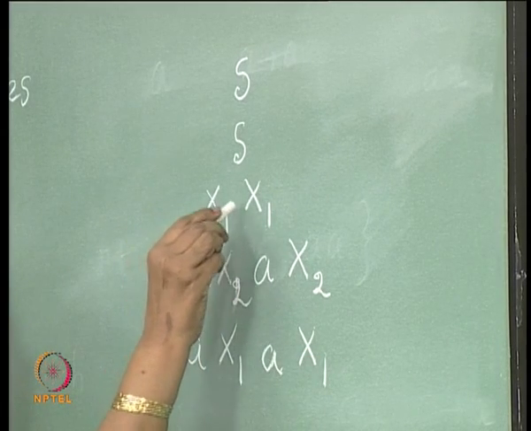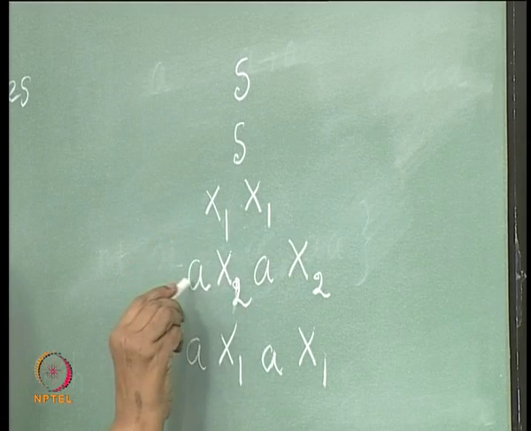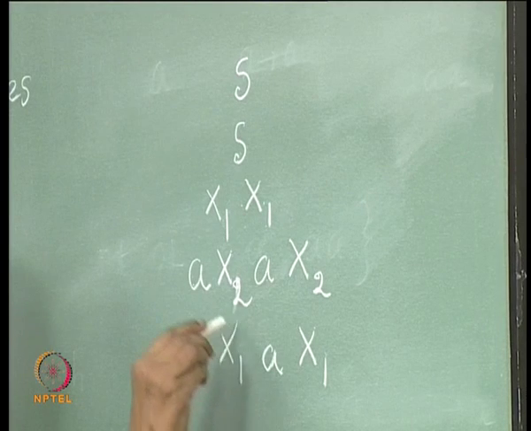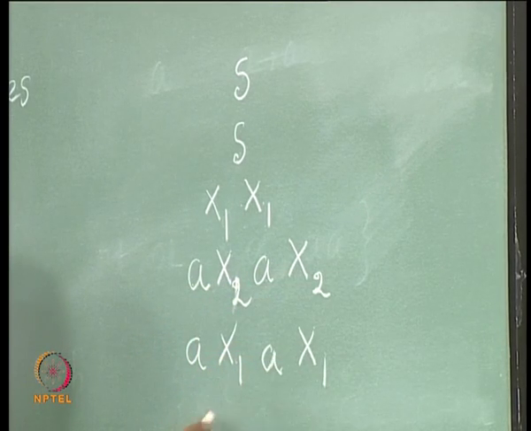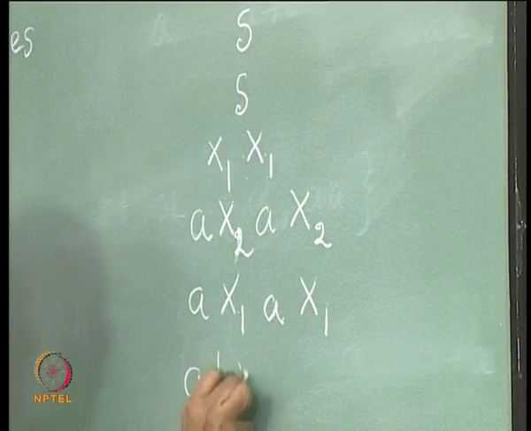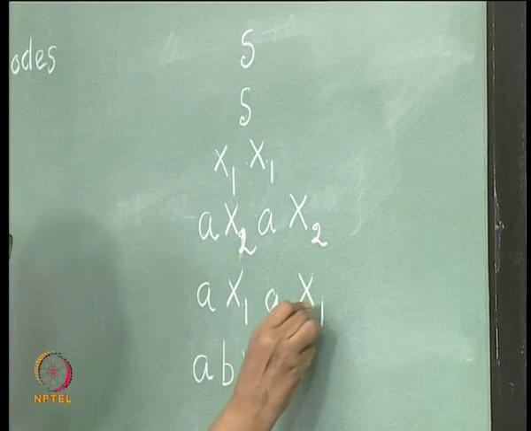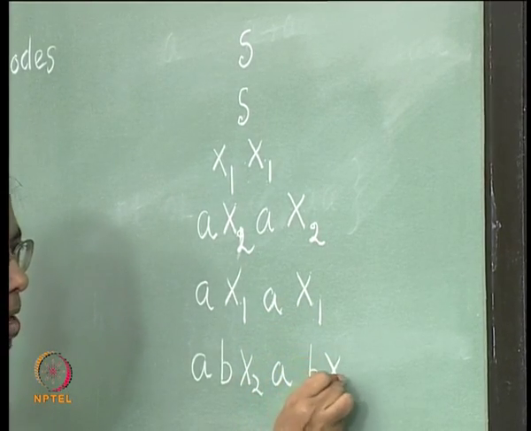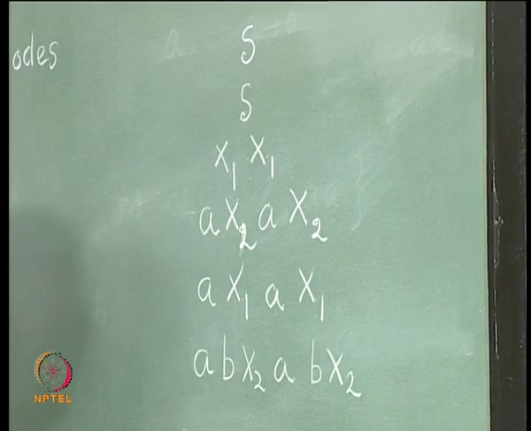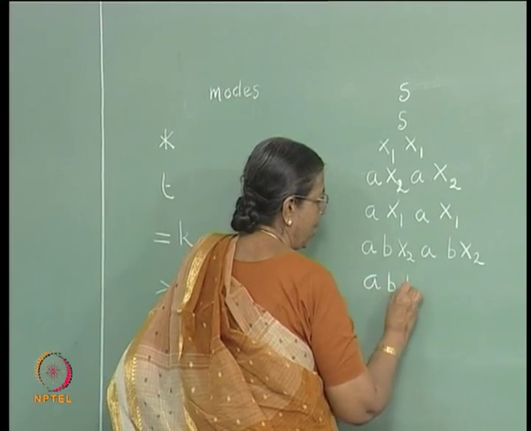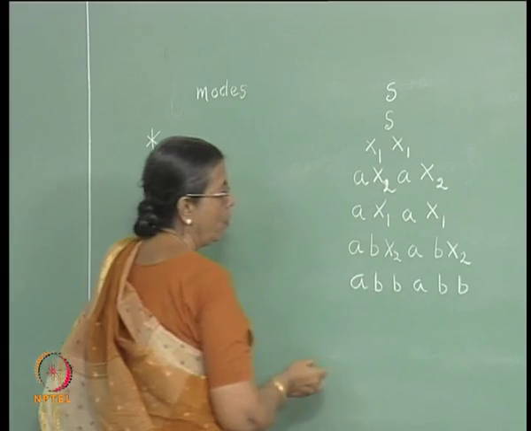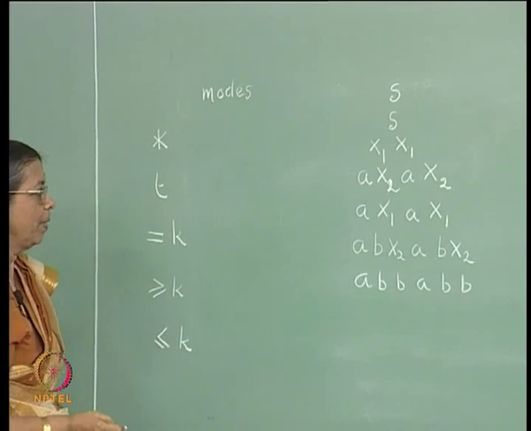So, from here to here there are 2 steps, this x1 derives this, this x1 derives this, and here again 2 steps, x2 goes to x1, x2 goes to x1. Then I can proceed using the rule by going to the third component b x2 a, then using the same rule I can get b x2 and so on. Then I can terminate the derivation using something. So, I can get something like a b b. Again note that you are using 2 rules in each component.